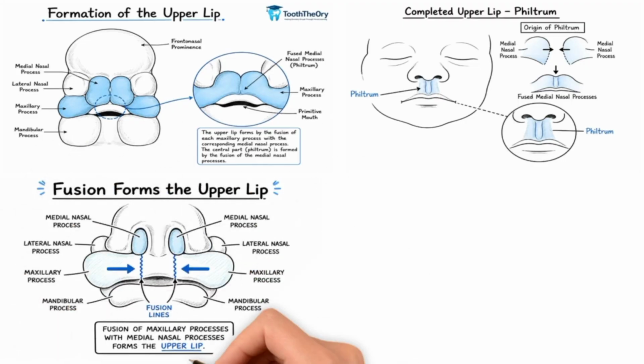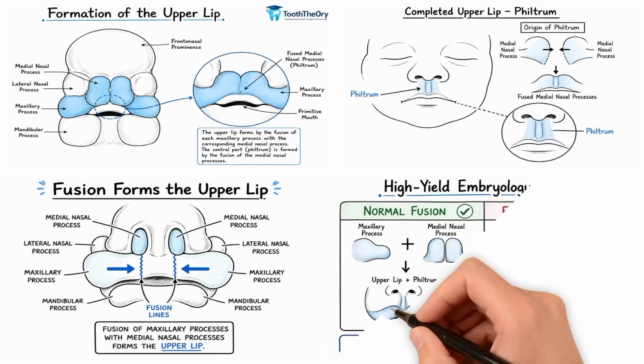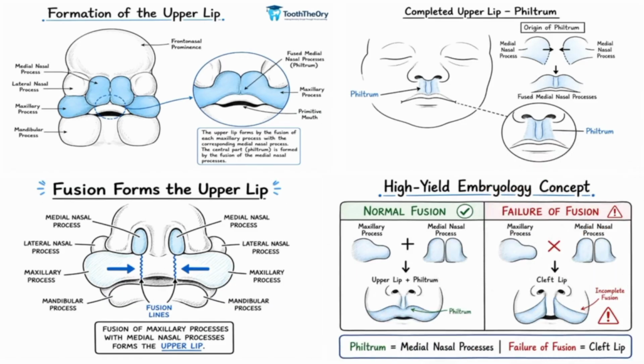If this fusion occurs normally, the upper lip develops without any defects. However, if the maxillary process fails to fuse with the medial nasal process, a cleft lip develops. So remember this important association. Philtrum gives medial nasal processes. Failure of fusion gives cleft lip.